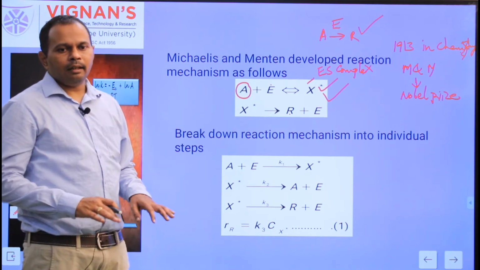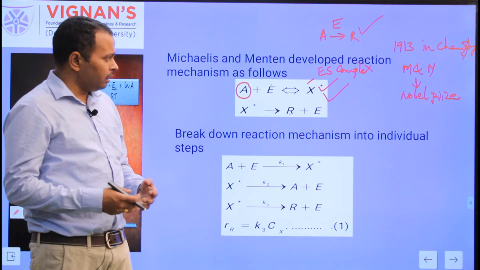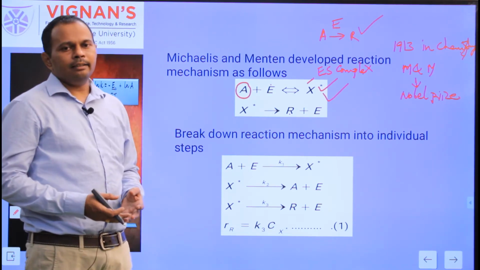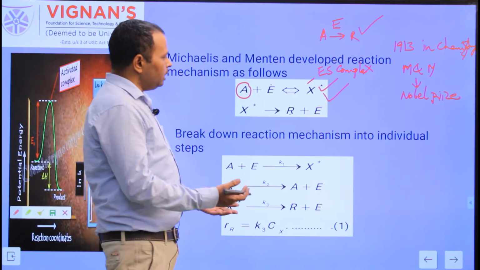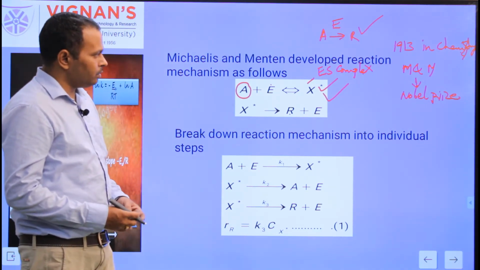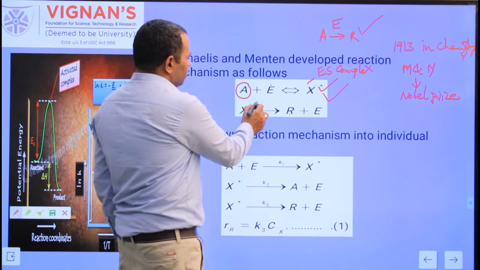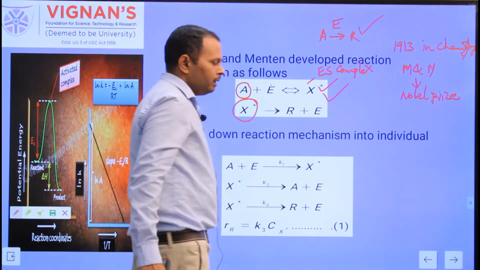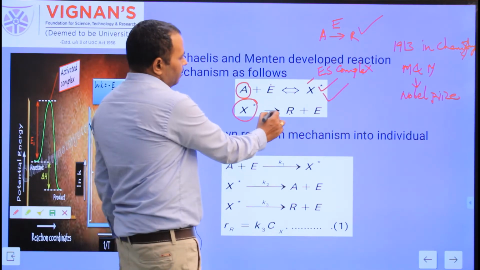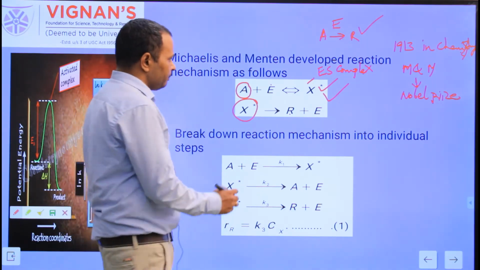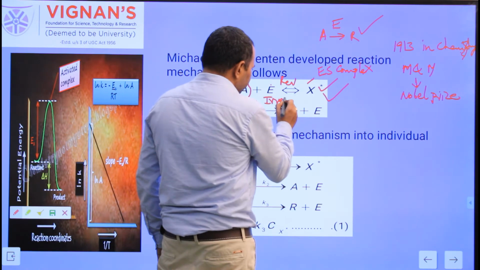Here the enzyme is conserved. It is not consumed. It increases or decreases the rate of reaction without participating in it. It has only physical participation, there is no chemical involvement. Again, similar to the earlier one, the first step is the reversible step and the second step is the irreversible step.